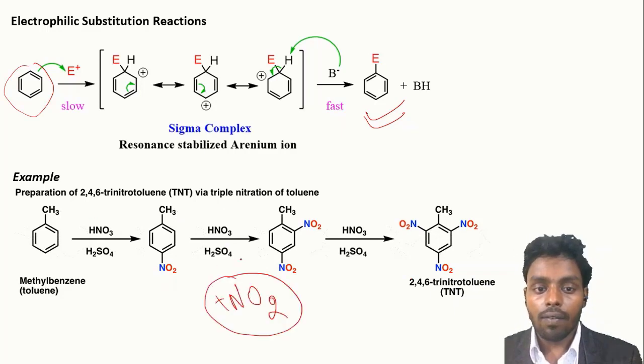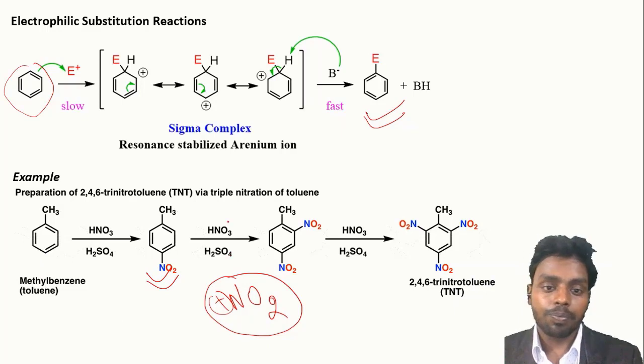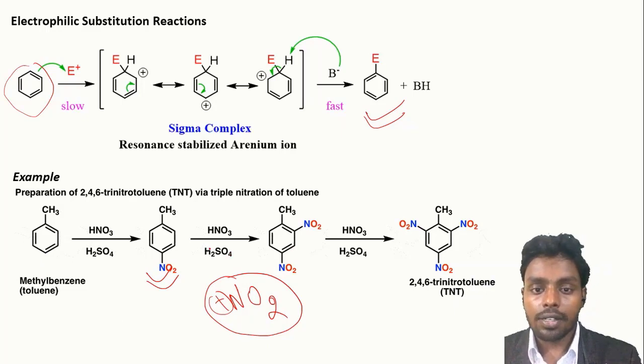So in this reaction, what happens? We have an electrophile which is NO2+. So NO2+ is the electrophile which attacks this carbon and forms this para-nitrotoluene. This on further nitration will lead to trinitrotoluene.